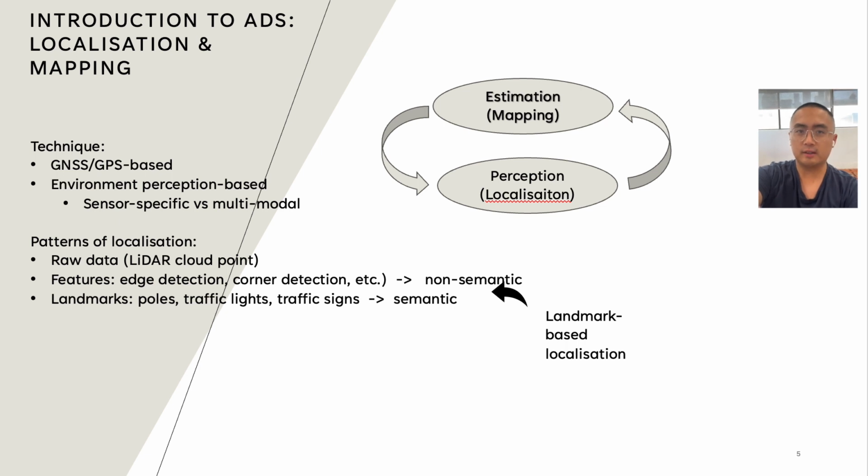It is like a chicken and egg problem. By that I mean, in order to map the environment, the vehicle needs to understand its position. However, without a precise map, it is usually hard for the vehicle to position itself. This is the problem that the algorithm, simultaneous localization and mapping, or you can call it SLAM, is designed for.